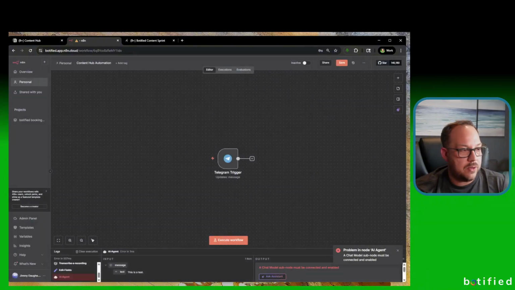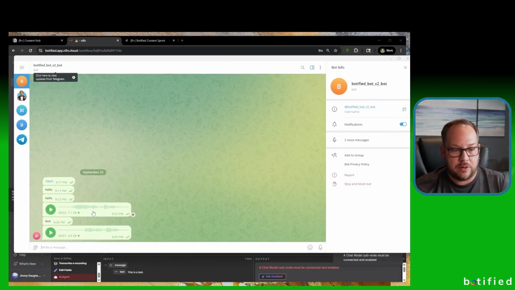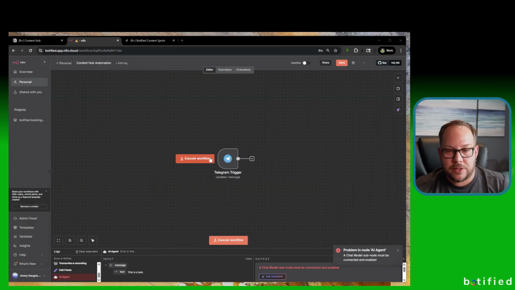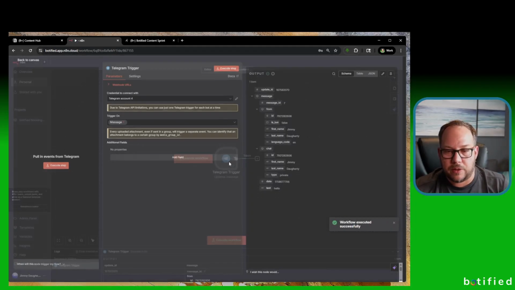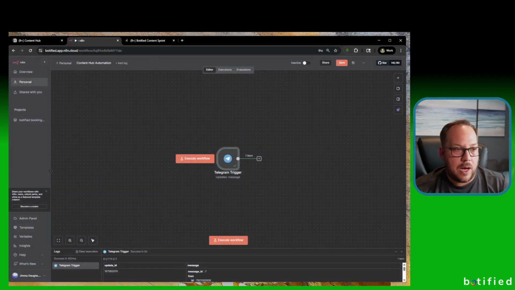So let's go ahead and test out our bot to ensure it works. I've been doing a little bit of testing here behind the scenes, but we're just going to say hello, and let's execute this workflow. And we got a green check mark. That means that it worked, and it says hello. So our bot is now successfully connected to the workflow.